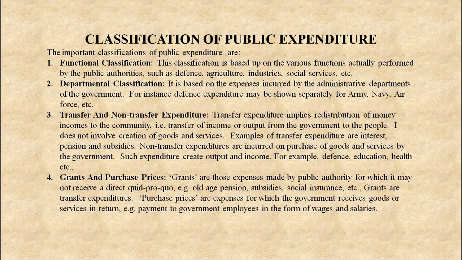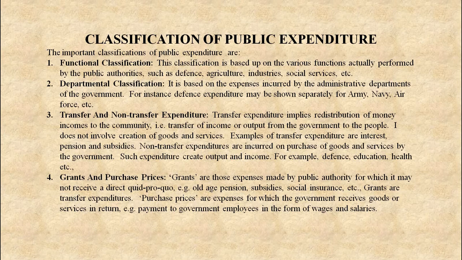Economists have given different classifications of public expenditure, and they are: number 1, functional classification. The classification is based upon the various functions actually performed by the public authorities such as defense, agriculture, industries, social services, etc. These are further divided into subsidiary functions.